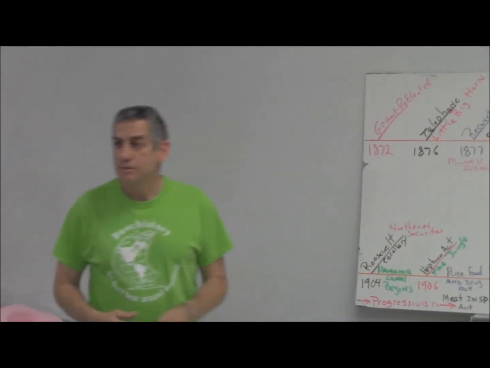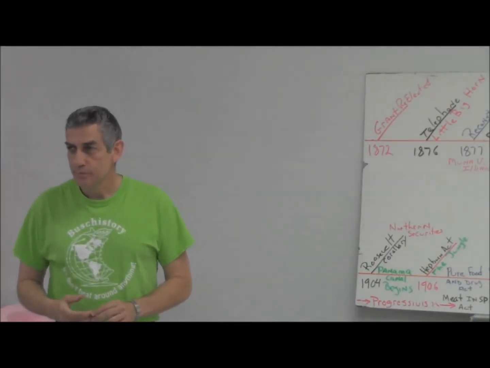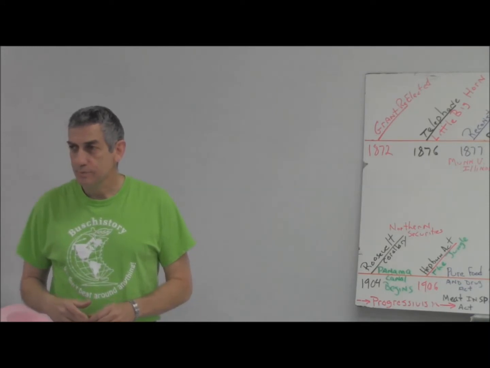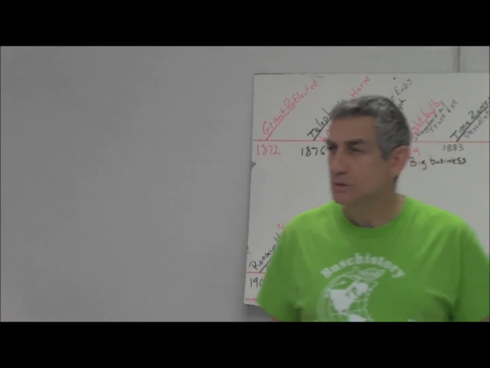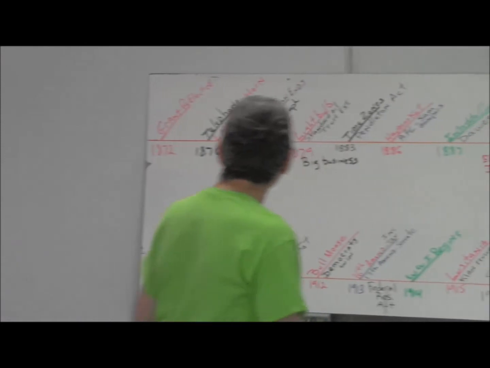Despite all of the scandals that were going on during Grant's presidency, people still liked him and were willing to re-elect him. What political party was Grant part of? Remember? He was a Republican. What was one of the scandals? Credit Mobilier. Good. Okay, so now we move along.